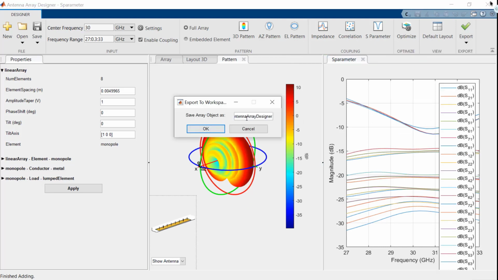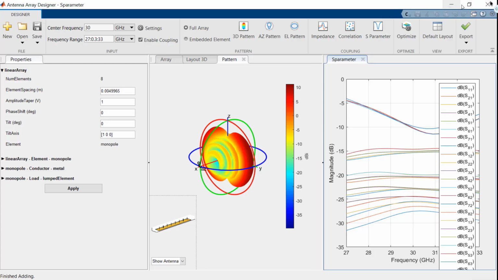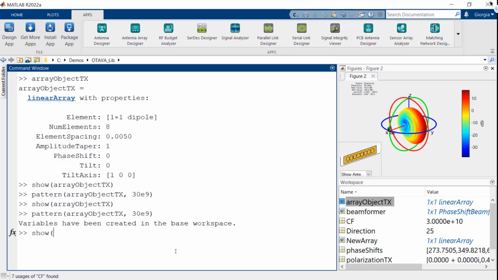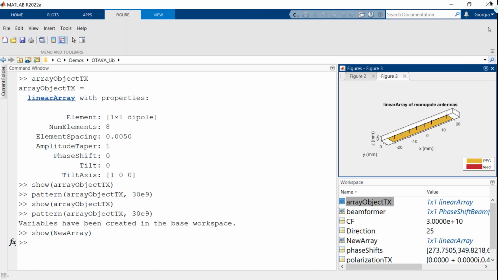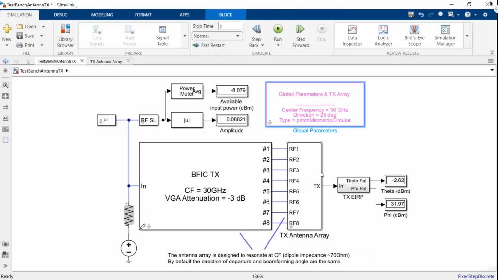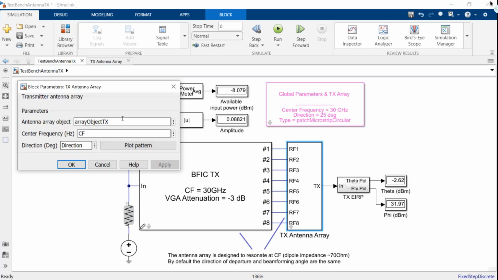In this case, we export it with a different name. We call it new array. And another option, for example, we can generate a script. Once we have the new array in the MATLAB workspace, again, we can visualize it. For example, we can analyze it as before, but more importantly, we can use it in our antenna block.